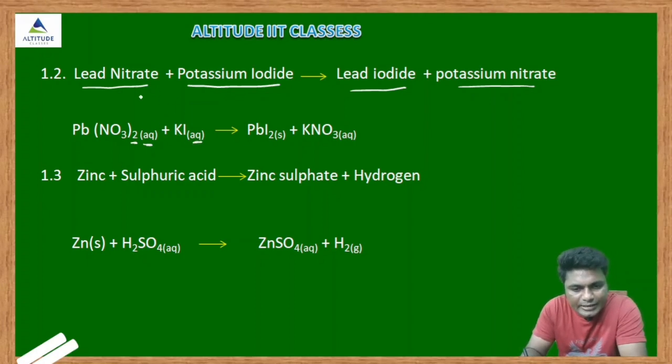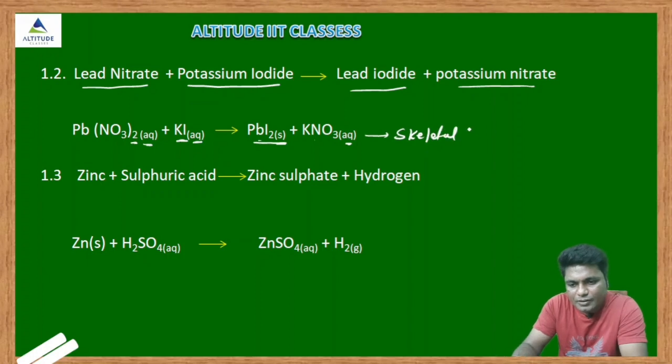Both are reacting, combined. Here the product is what? Lead iodide is a solid. And potassium nitrate is what? Aqueous solution. So you are getting a solid. This is what? Chemical equation. Is it balanced? See here. Here iodine is 1, but here iodine is 2. It is not a balanced equation. This is also called again skeletal equation.